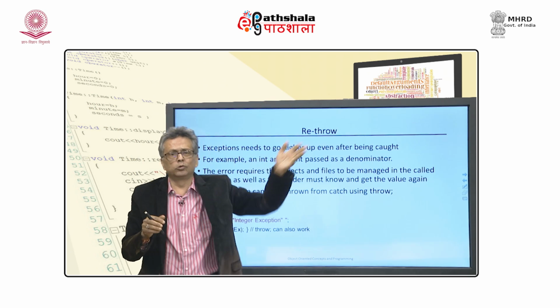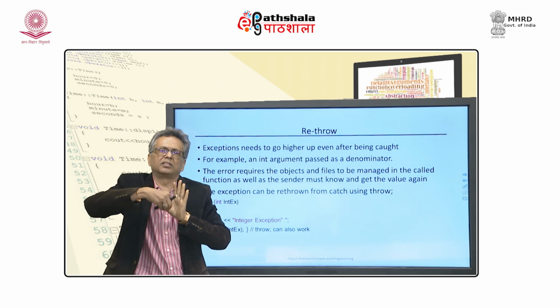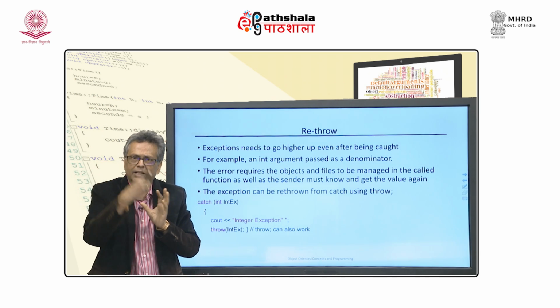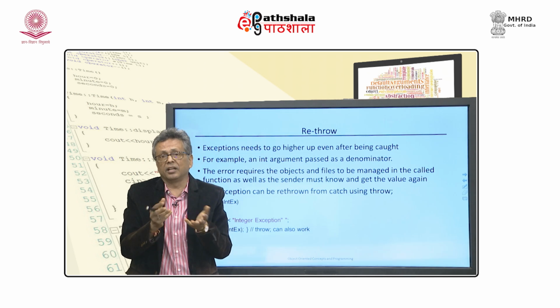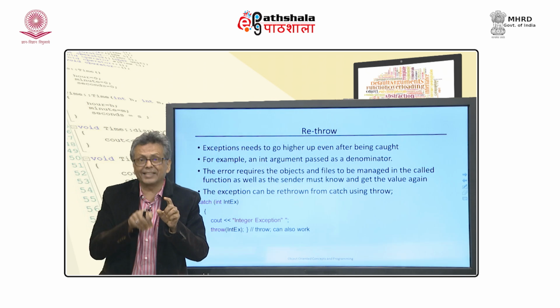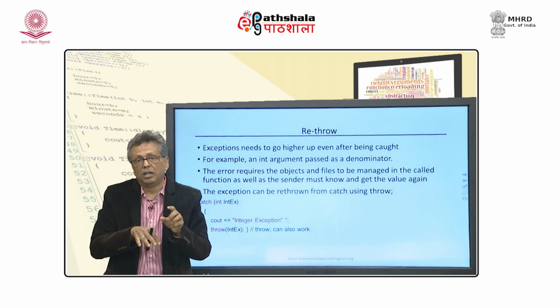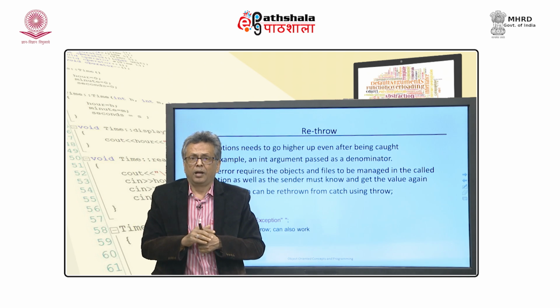Maybe the user is providing it, or I am reading it from a file, or some network channel is sending me that information. I am using that piece of information to call this function. When I call this function, I realize that I cannot proceed further, because it has thrown an exception. What I need to do is catch that exception right here, close all my files and destroy the objects that I have created, and I am done with it.